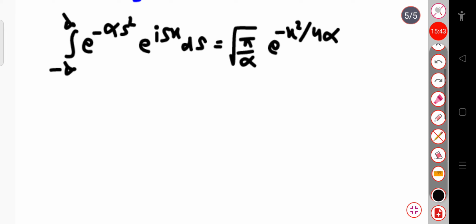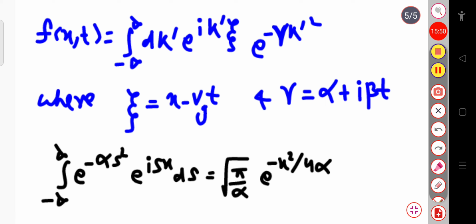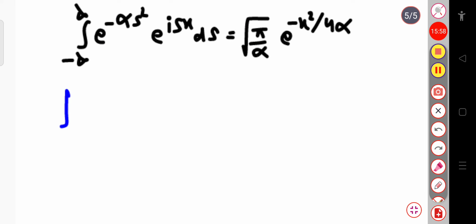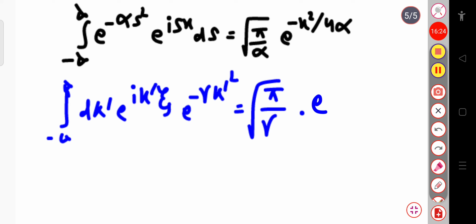So integrating dk prime exponential i k prime zeta into exponential minus gamma k prime square, in place of alpha we have gamma, so this will be root over pi by gamma into exponential minus zeta square divided by 4 gamma. Okay, so this is our expression.